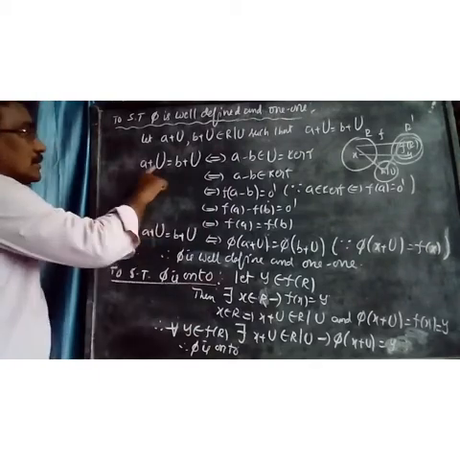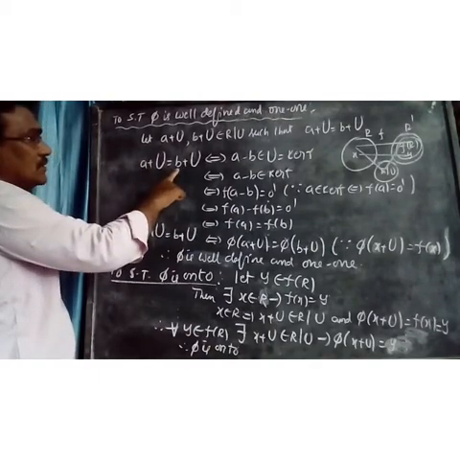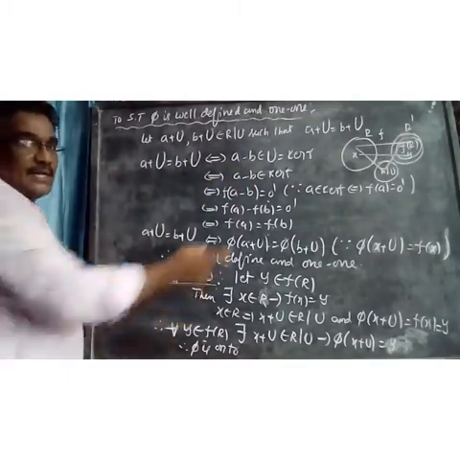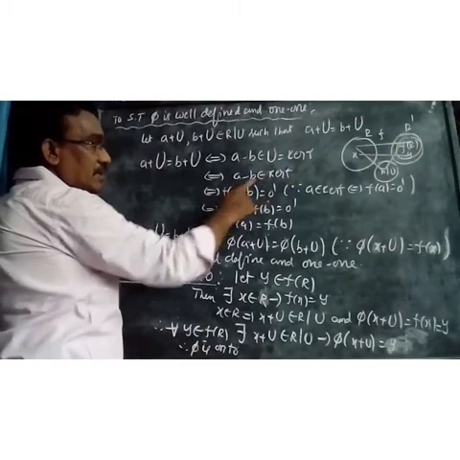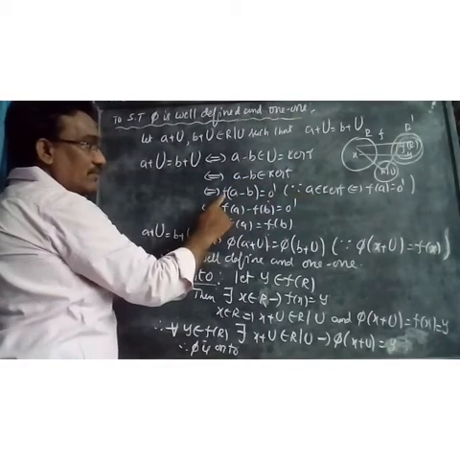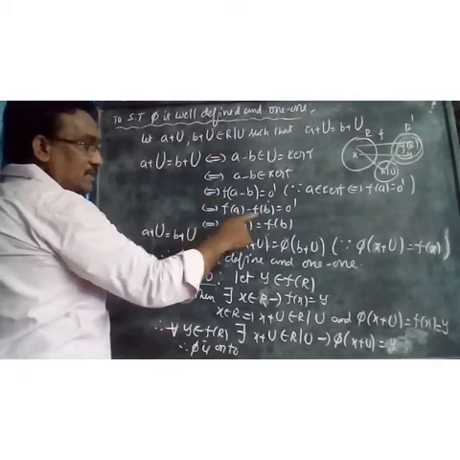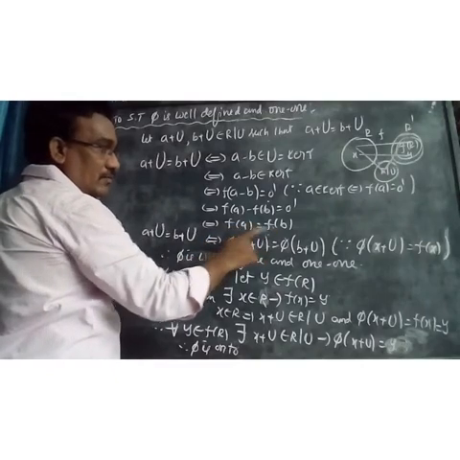Now I take a plus u equal b plus u. If a plus u equals b plus u, then a minus b belongs to u. U is nothing but kernel f. Therefore a minus b belongs to kernel f. If a minus b belongs to kernel f, then f of a minus b equals 0 dash. And this can be written as f of a minus f of b equals 0, which implies f of a equals f of b.